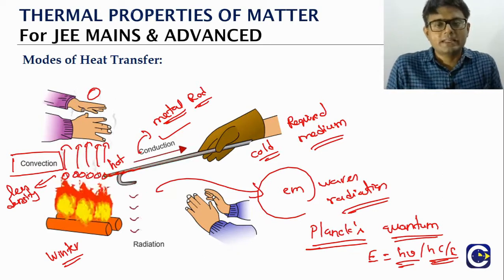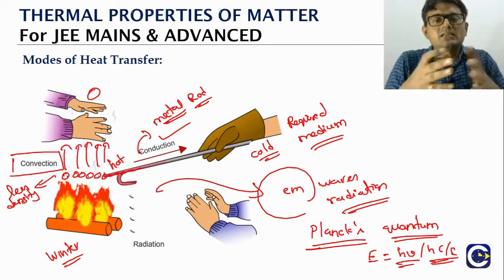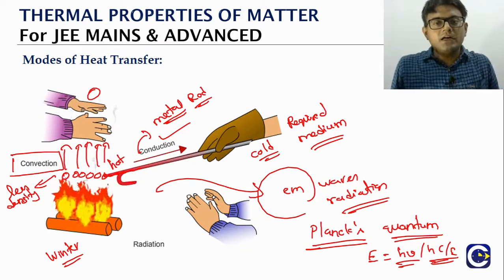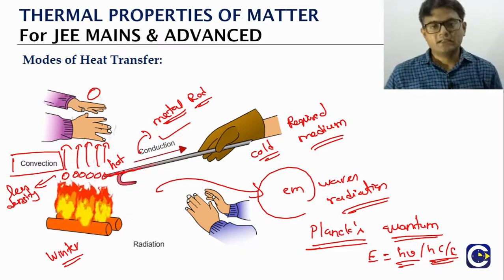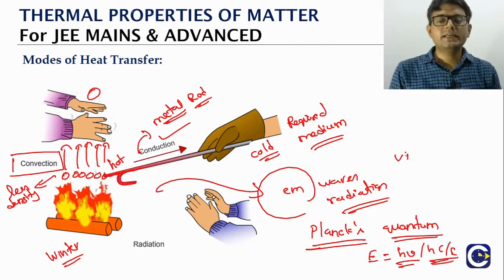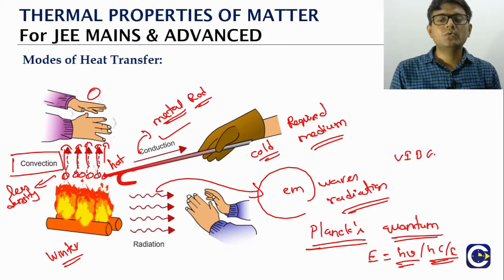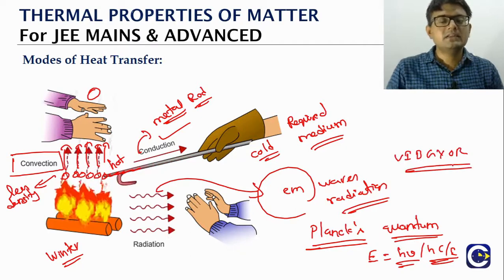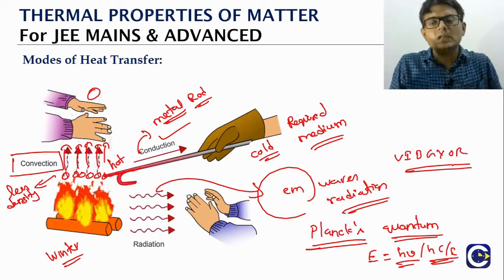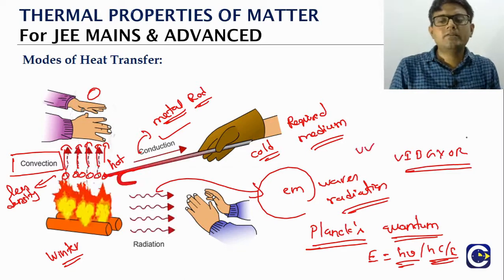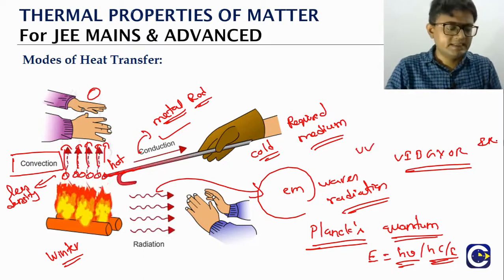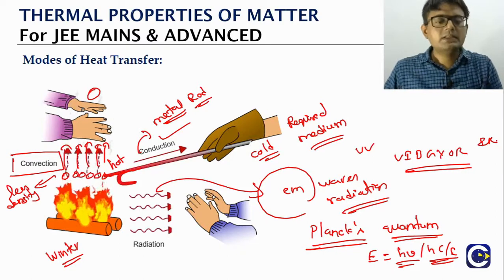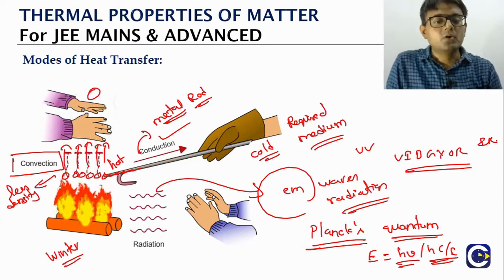electromagnetic waves. Electromagnetic waves consist of a wide range of the spectrum, including visible light. The visible light that we see, violet, indigo, blue, green, yellow, orange, red, is a part of the electromagnetic spectrum. Other than this, we'll have ultraviolet, infrared, microwaves, TV waves, X-rays. But this is the third mode, where here